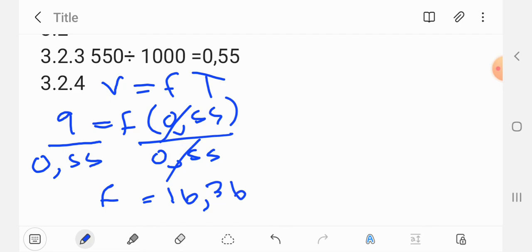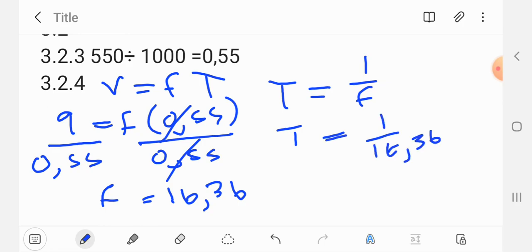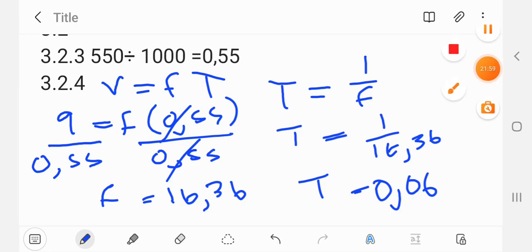So time equals 1 over f, which is 1 over 16.36. Time equals, in your calculator, 0.06. Yes, that's how we do this question.